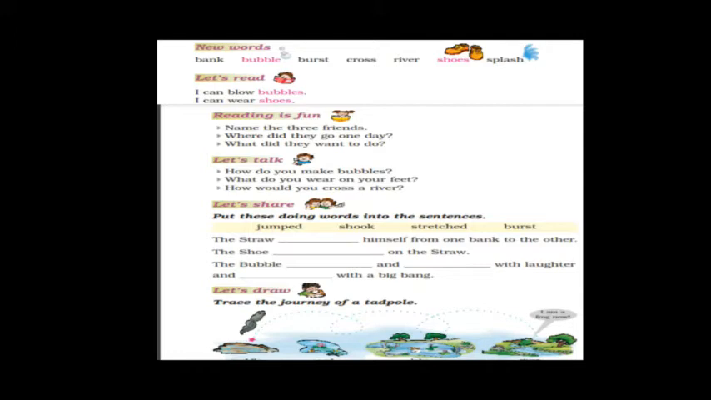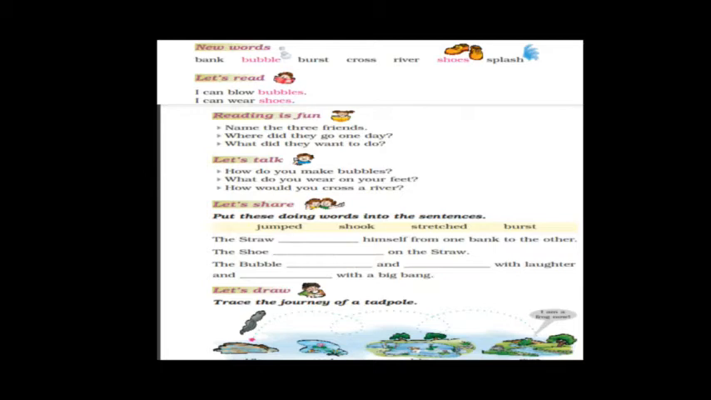Next one, R-I-V-E-R, river. River means a stream of water flowing, that is called river. Next, shoes. S-H-O-E-S, shoes. Children, shoes you already know about because you are wearing shoes, so you are aware of the word shoes.